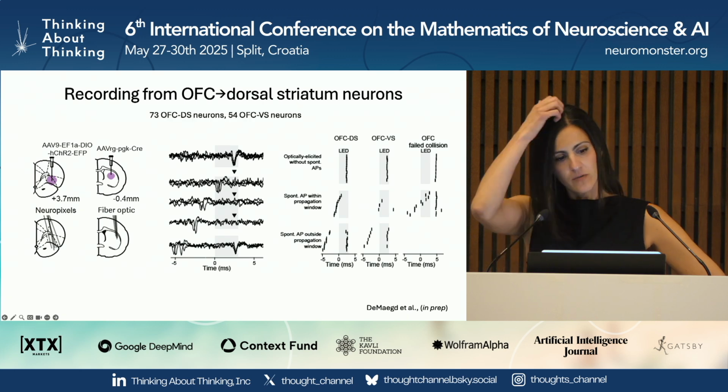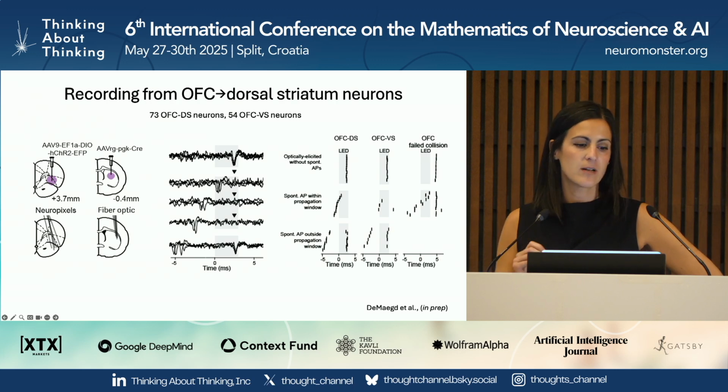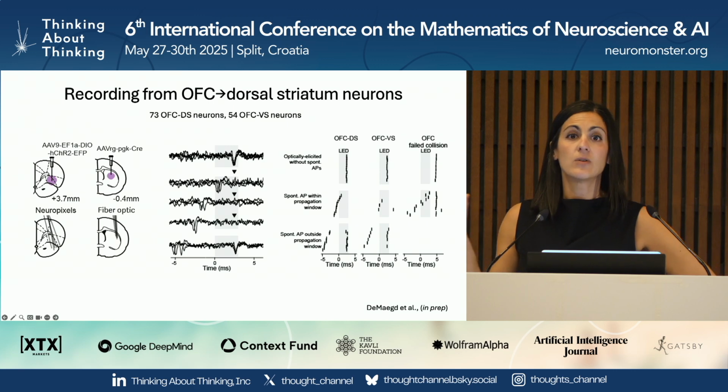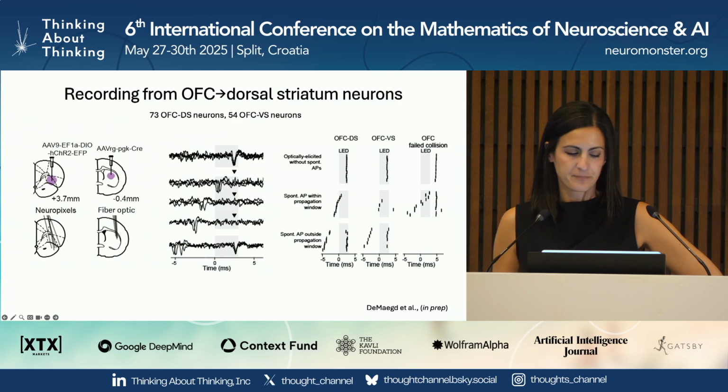And so Maggie, over the course of a couple years, has recorded from 73 projectors that go to the dorsal striatum and 54 that go to the ventral striatum. And I just want to emphasize these are very low-yield experiments. Each of these rats takes months to train, and she gets 0 to 3 neurons per rat. And so we wouldn't be able to do this experiment without the high-throughput facility.